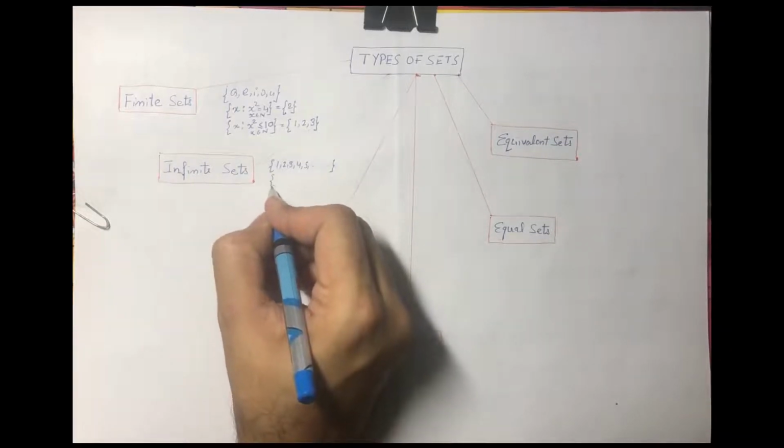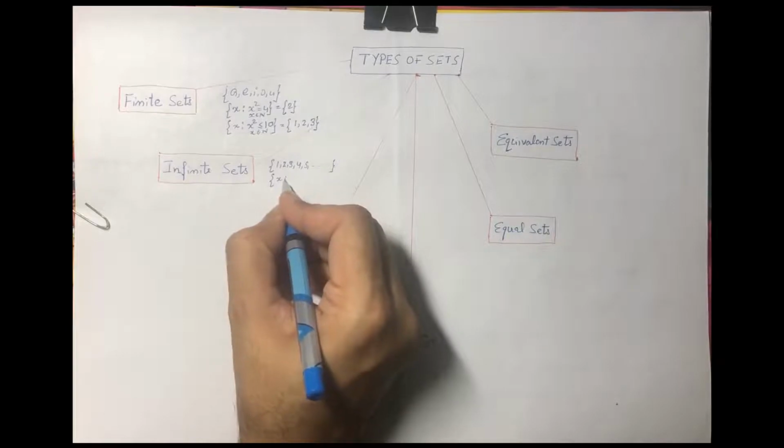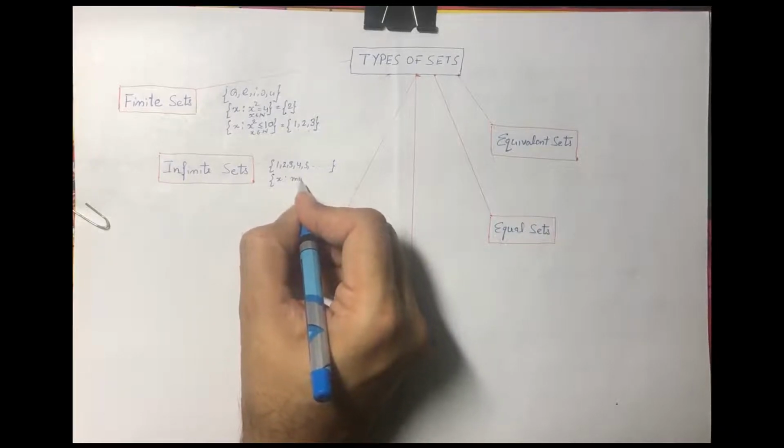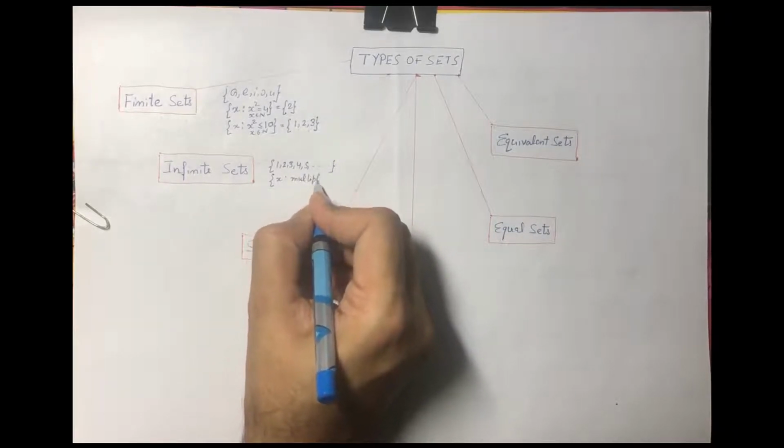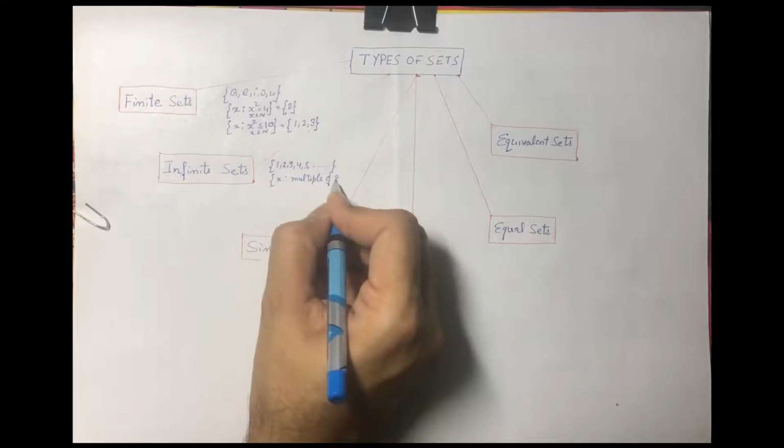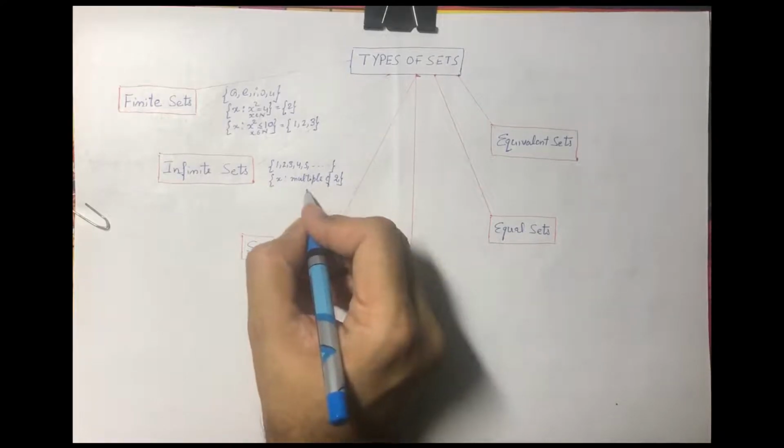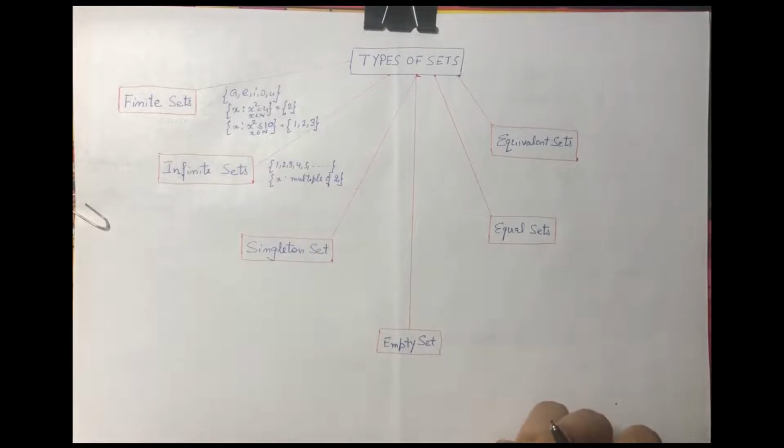Another example, let us write it in set builder form: multiples of 2. So can we write all multiples of 2? Again, there are infinitely many numbers.